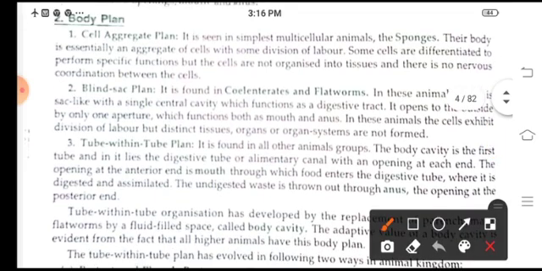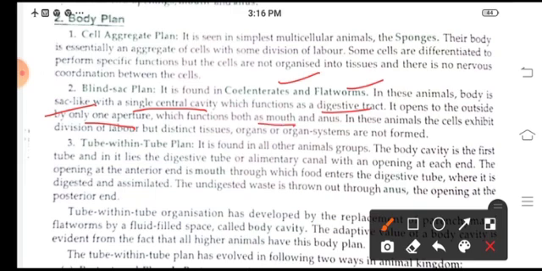Blind sac plan means usually it is found in the animals in coelenterates and flatworms. The body is sac-like and it has a single central cavity which acts as a digestive tract. Only one aperture is there which opens outside, and it acts as a mouth and anus. But these show distinct tissues but no organ system of organization.